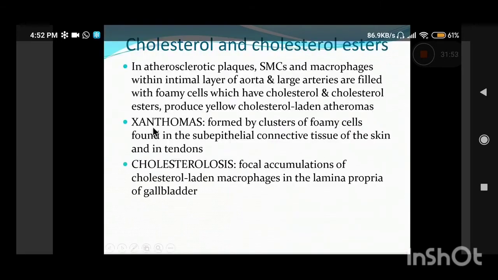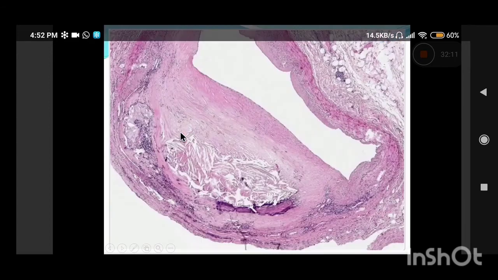Then another entity is xanthomas, which is again a clustering of foamy cells in the subepithelium of the skin and in the tendons. That is seen in the patients of hyperlipidemia. So xanthomas are also collections of foamy cells filled with cholesterol seen in patients of hyperlipidemia.